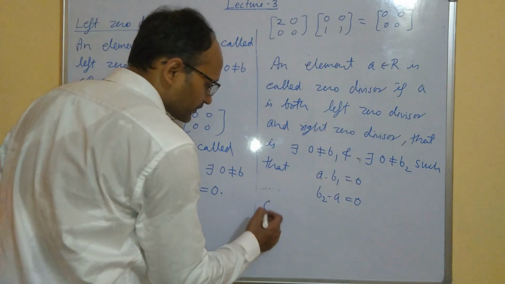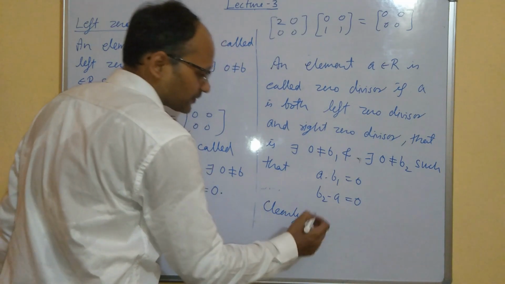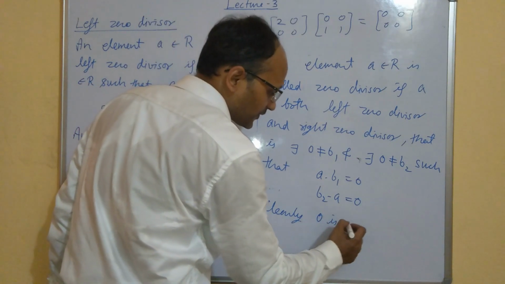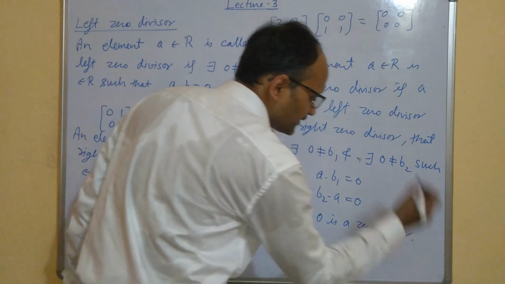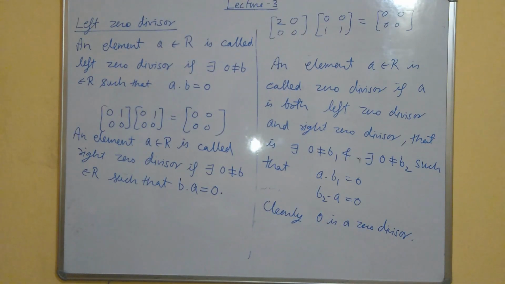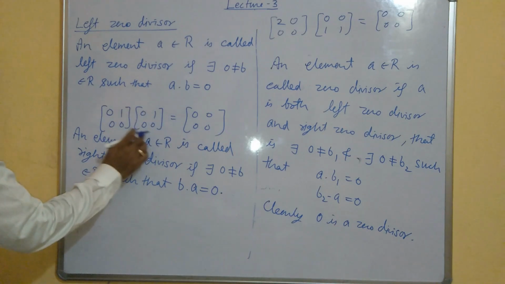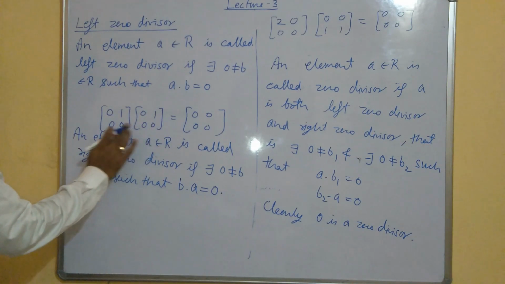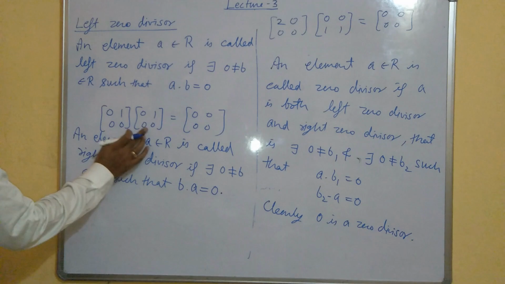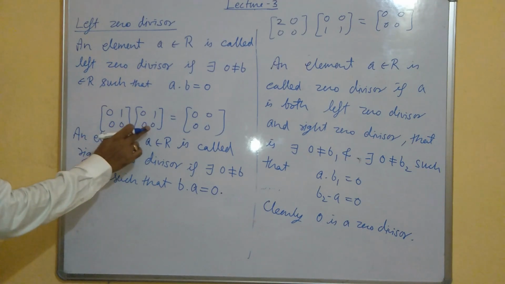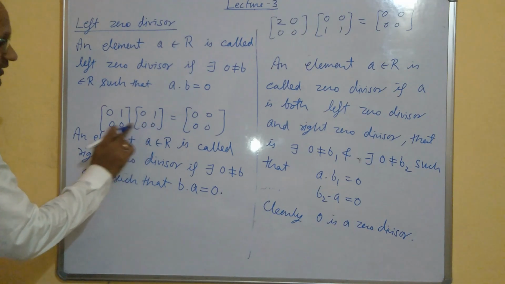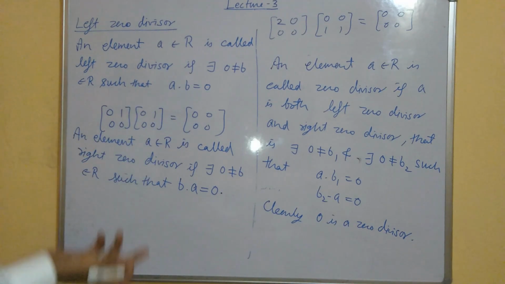So clearly 0 is a zero divisor. 0 is always a zero divisor, either multiply from left or right you will get 0. But there may be several other elements which are zero divisors. For example, this element is a zero divisor because both elements are the same, and either you write it on the left or on the right, you will get 0. So this is a zero divisor.